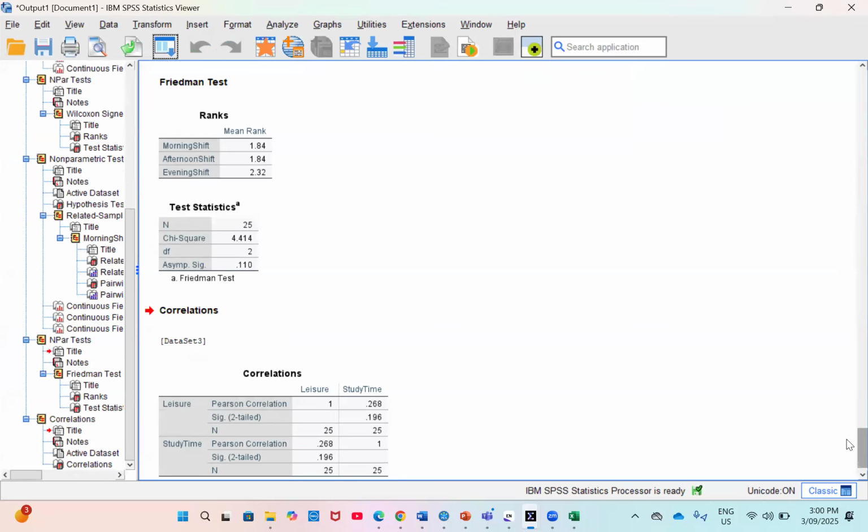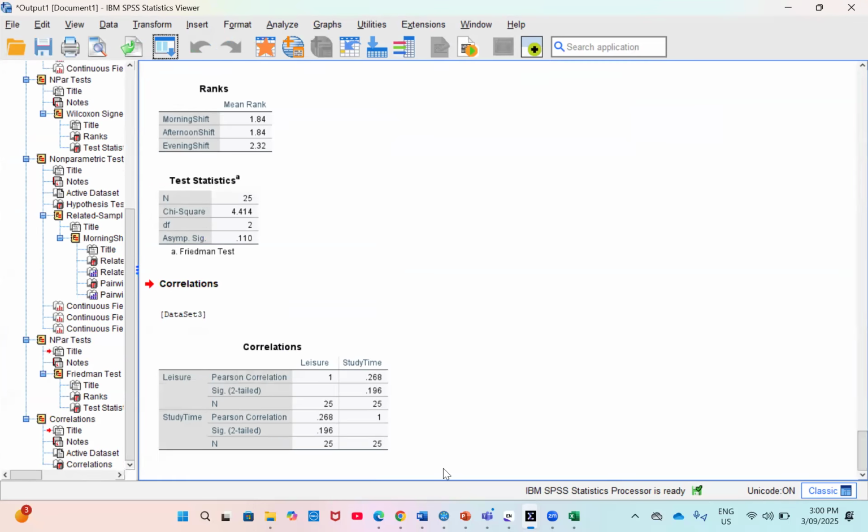So let's see what will come out. What am I seeing? We are getting the same result as we got for the correlation coefficient in Excel, 0.268. But here, let's look at the significance.